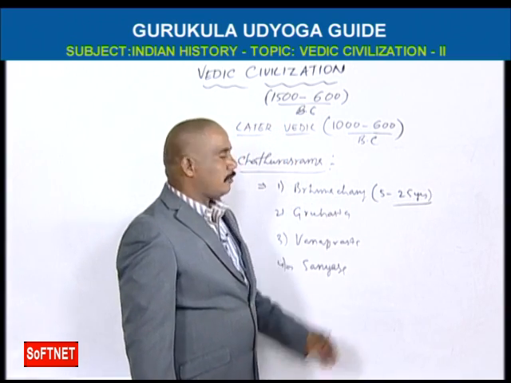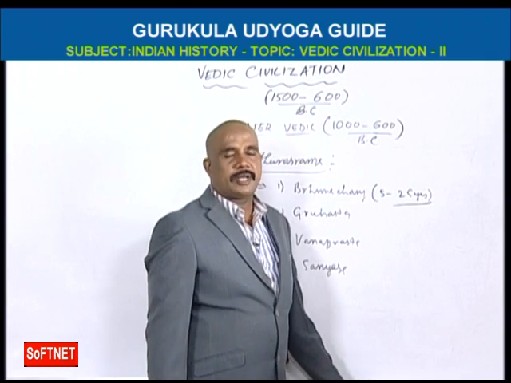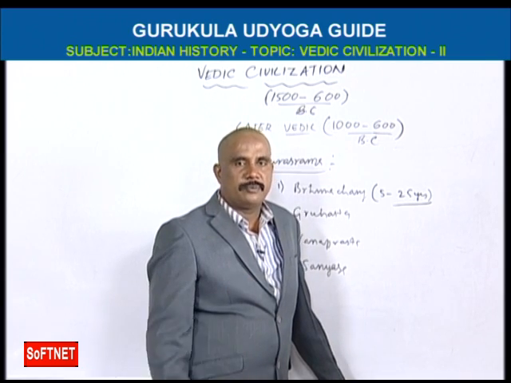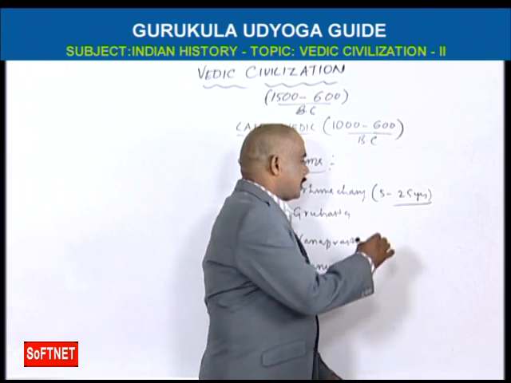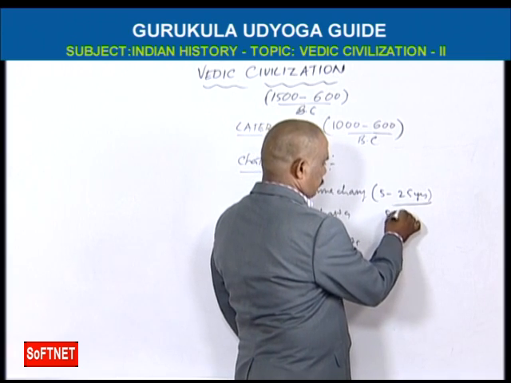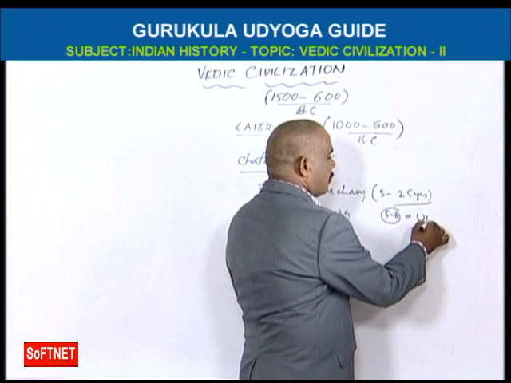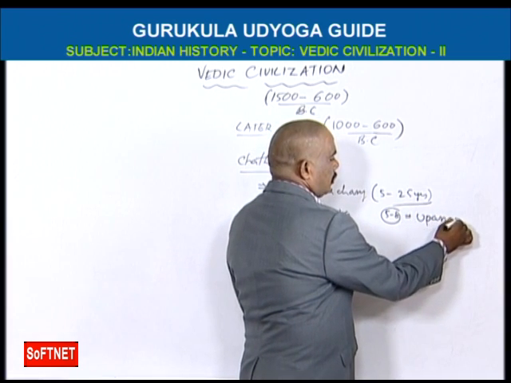You see, Brahmacharya is the most important stage in human life. Because at the age of 5 to 8 years, the Upanayana Samskara will be there.